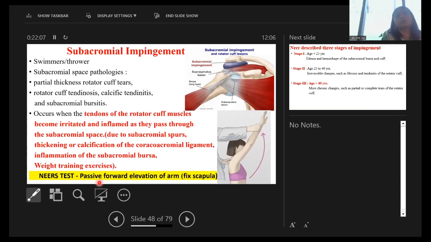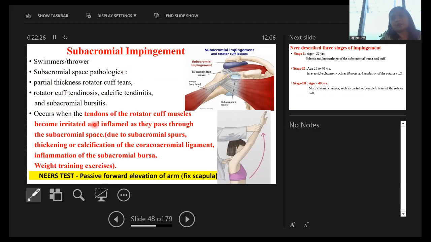instability and infection, are 7%. Now this is the first one, subacromial impingement. Usually commonest in the overhead thrower. Subacromial space pathologies: partial thickness rotator cuff tears, rotator cuff tendinosis, calcific tendinosis, and subacromial bursitis. But why does this impingement occur?